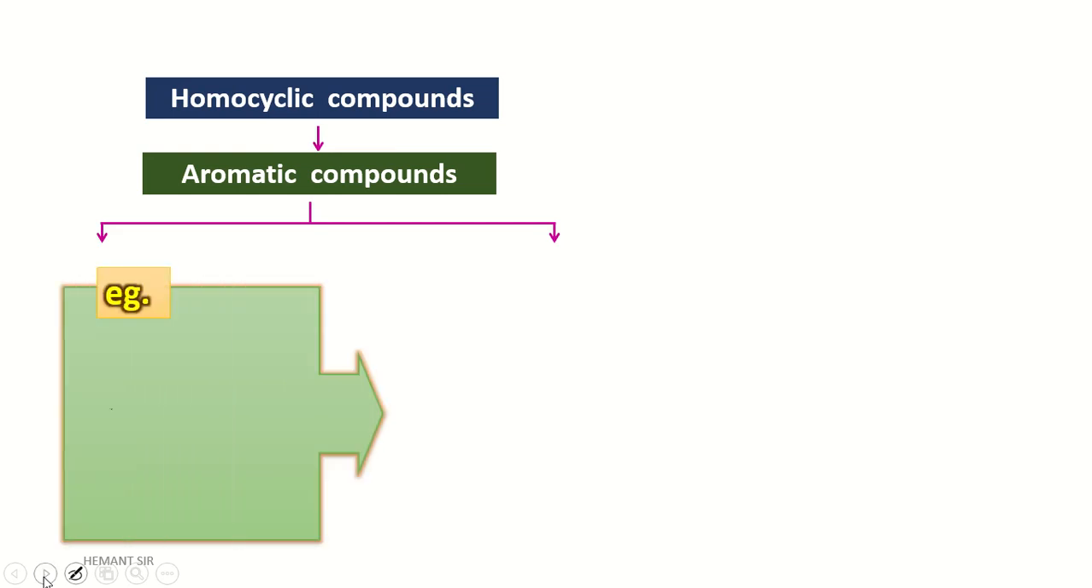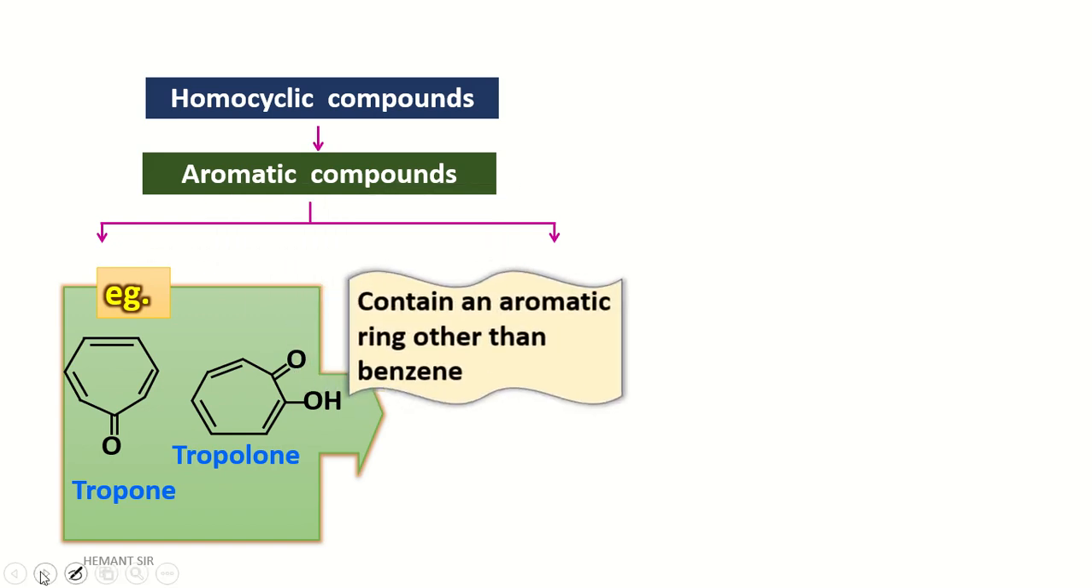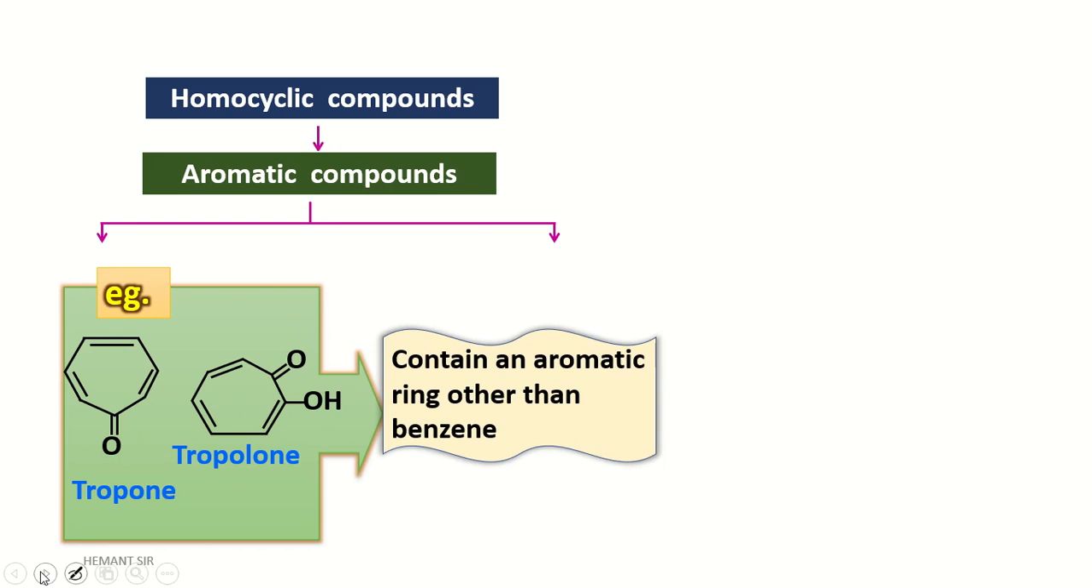Next one is a homocyclic compound that is also an aromatic compound. Let's see with the help of an example. See here. This is tropone and this is tropolone. In this structure, how many carbons are there? 1, 2, 3, 4, 5, 6 and 7 carbon having an oxygen atom. The resulting structure is called tropone, and this structure contains an aromatic ring other than benzene.